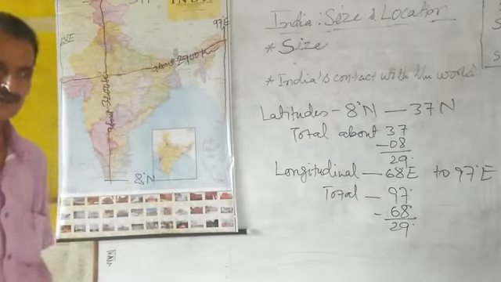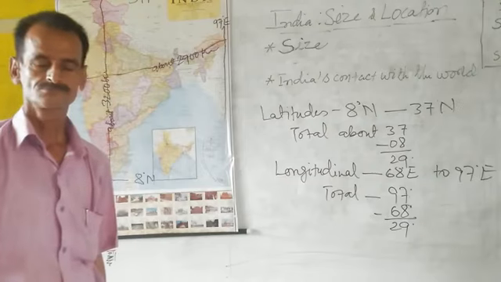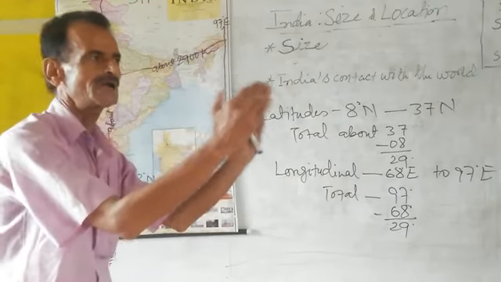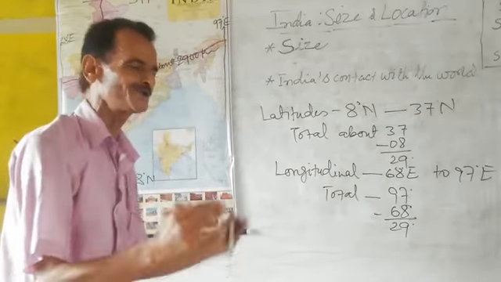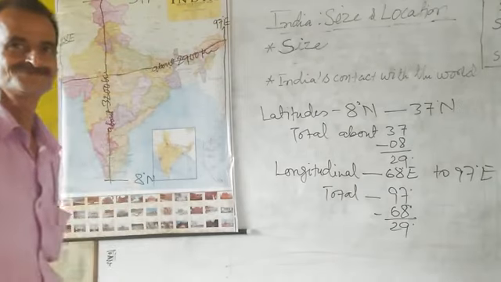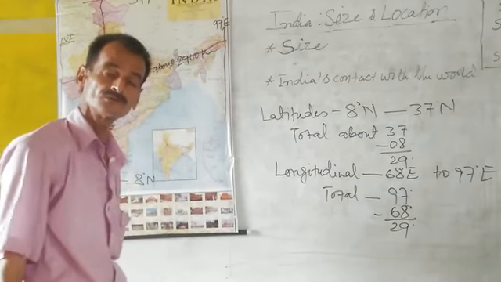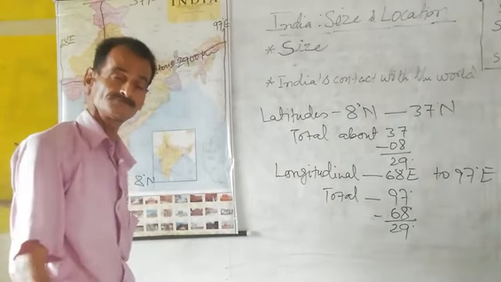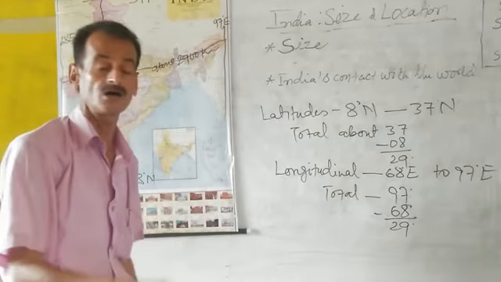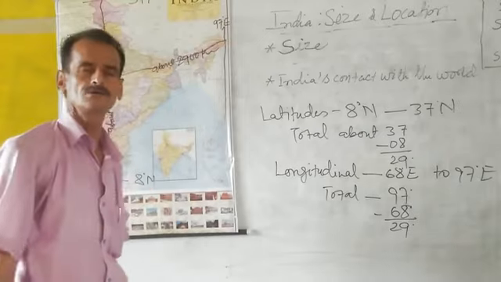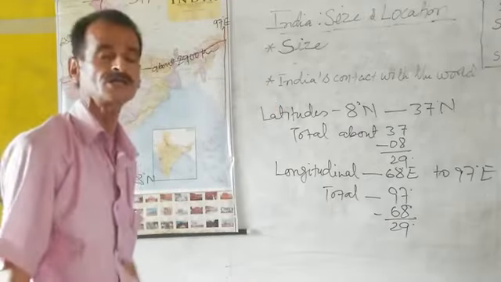Why? You will have to look at your globe, the model of your earth. If you look at your globe, what will you find? You will find that upward and downward your earth goes on shrinking. Longitudes are drawn from the north pole to the south pole. They are half circular, so they are not parallel due to the shrinking of the earth upward and downward. Longitudes are also shrinking.